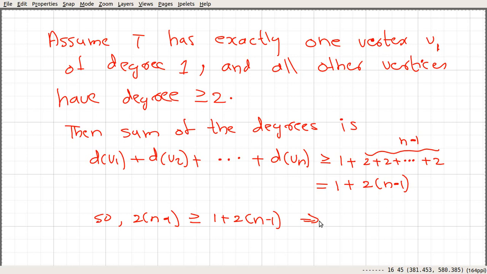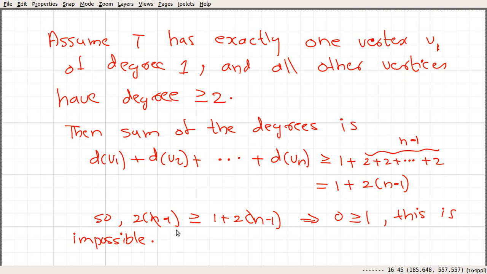And that implies what? So if you cancel these two, that says 0 is greater than or equal to 1, and this is not possible.